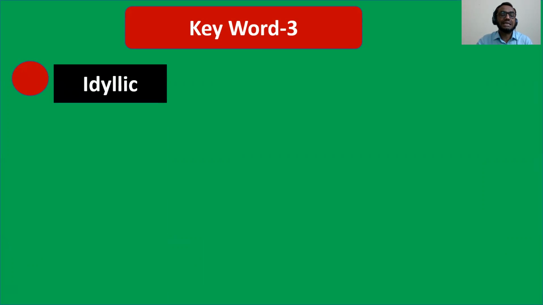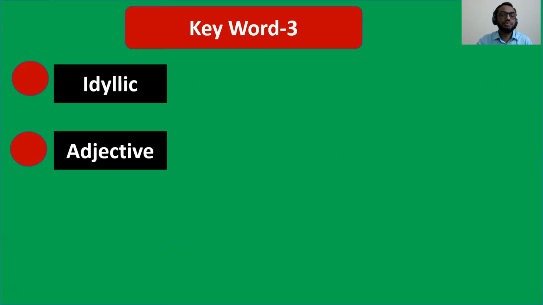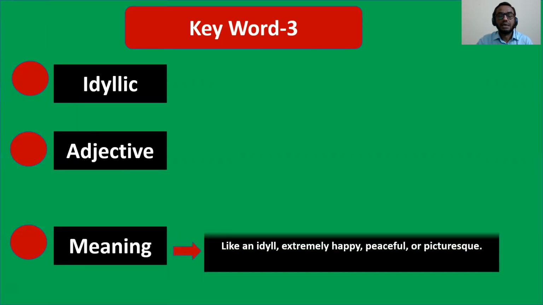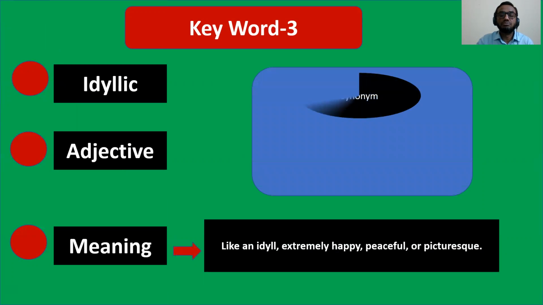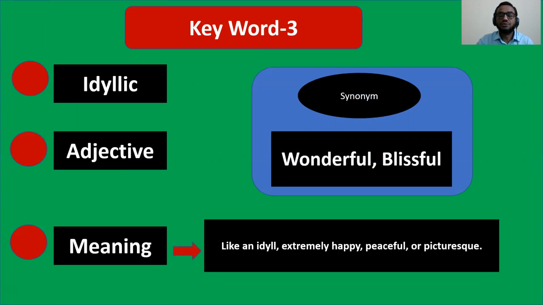Fine. My dear young boys, keyword number three. What is keyword number three? Idyllic. Idyllic is an adjective, and the meaning is like an idyll: extremely happy, peaceful, or picturesque. And the synonyms are wonderful, blissful. Okay, this is idyllic.